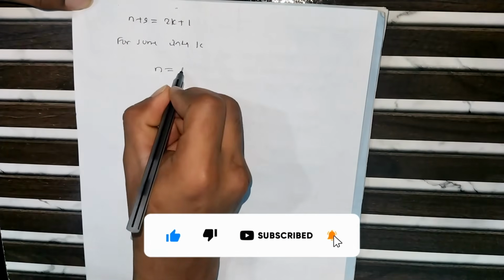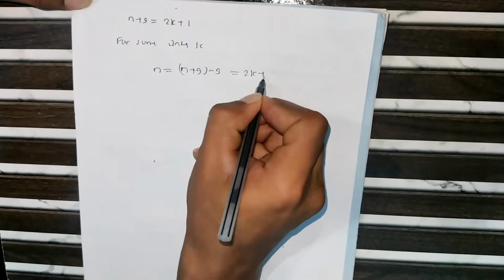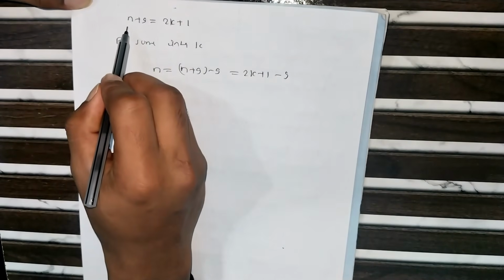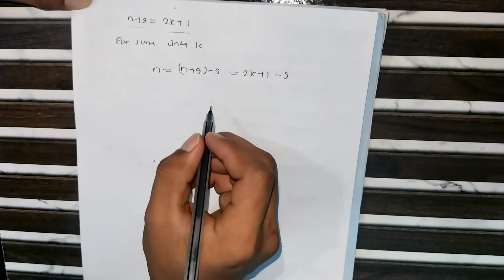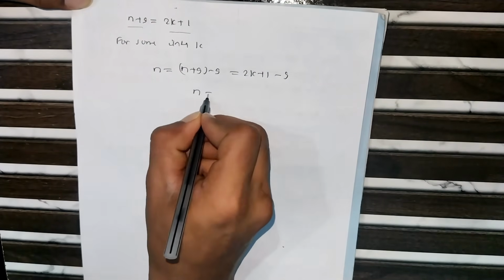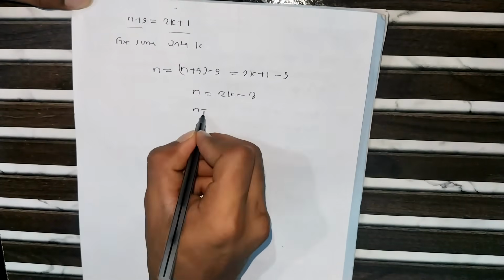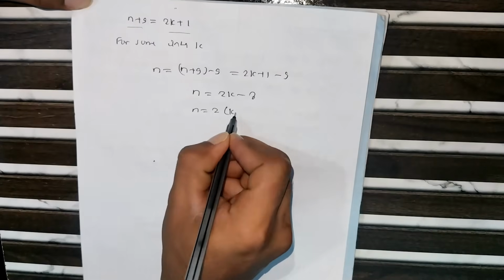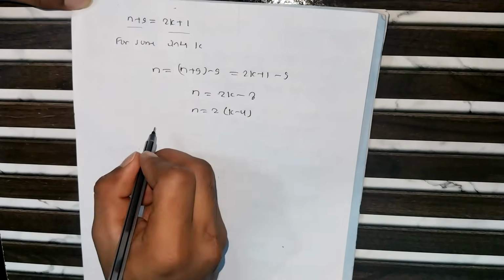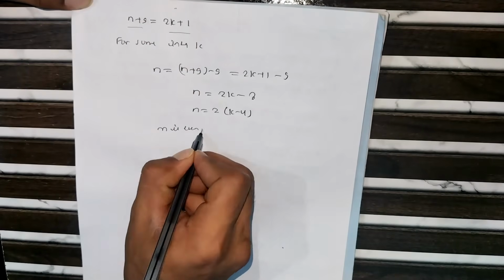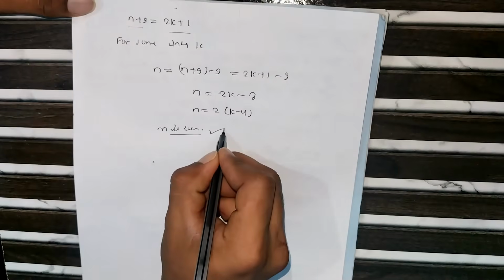So n equals 2k plus 1 minus 9, so n equals 2k minus 8. Take 2 as a common factor: 2 times k minus 4. This shows that n is divisible by 2, so n is even. So this is true, and the original statement is also true.